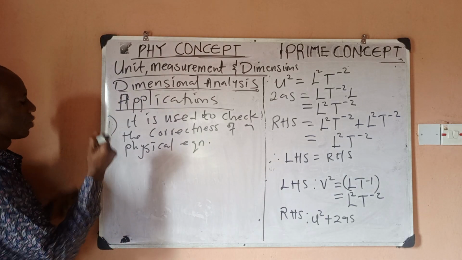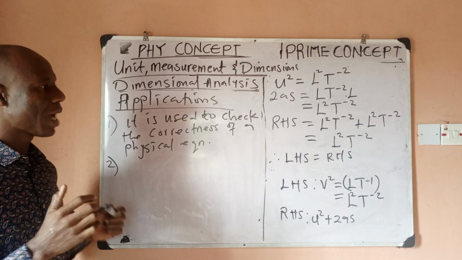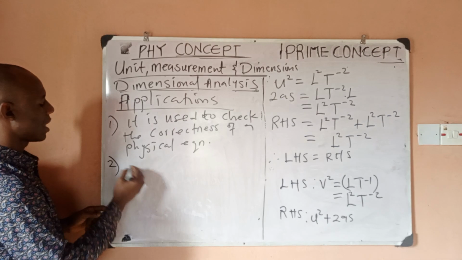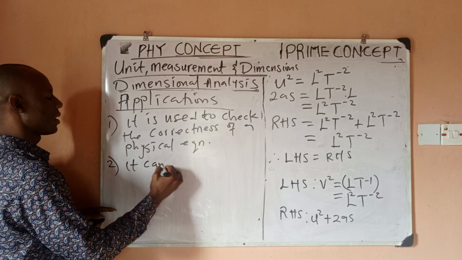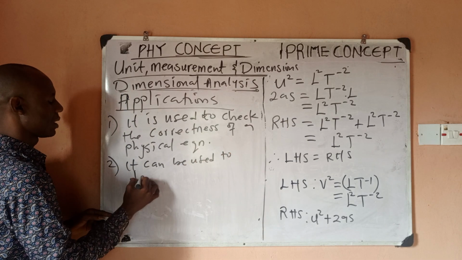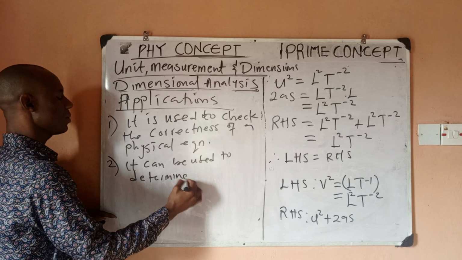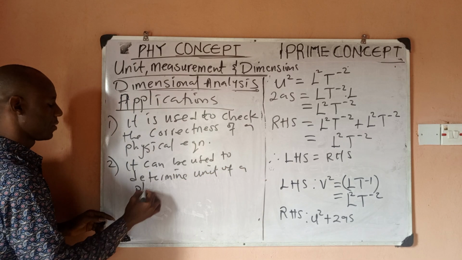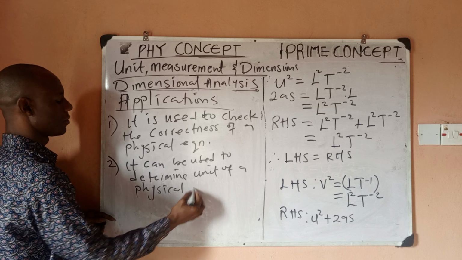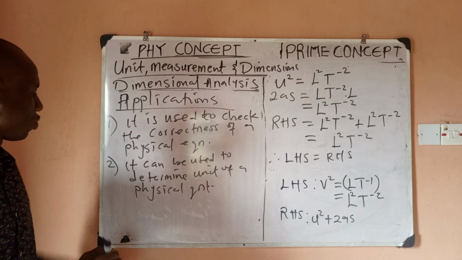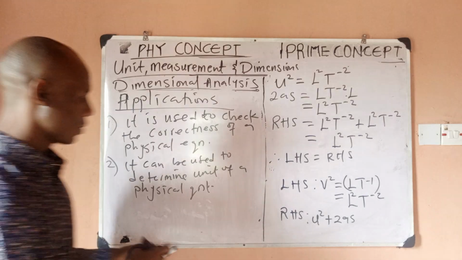Quickly, the number 2 application is that it can be used to determine units of a physical quantity. You can use it to determine units, right?